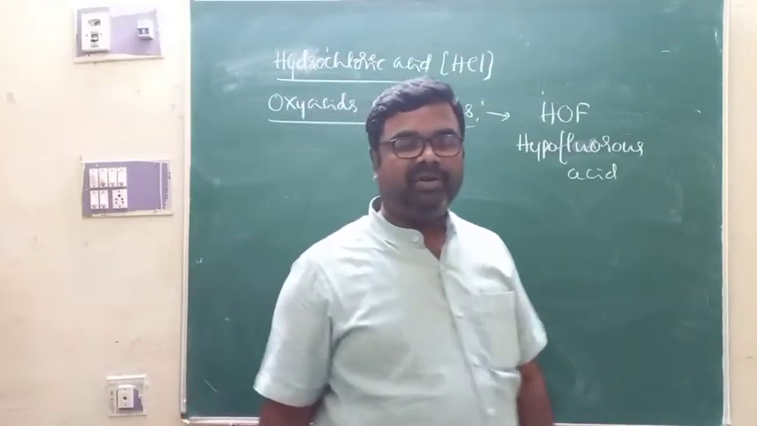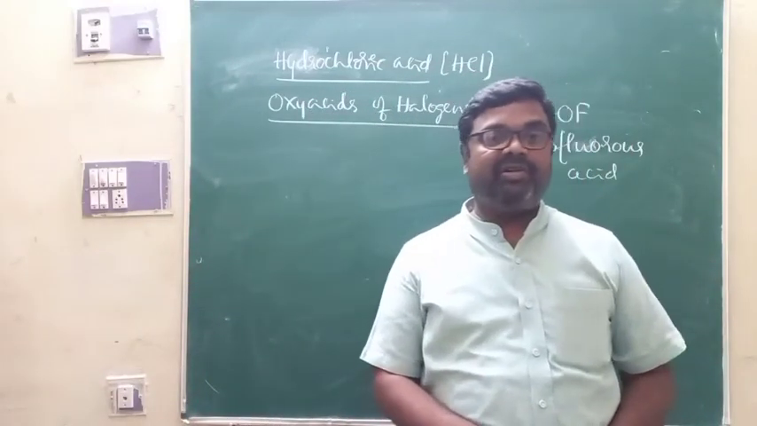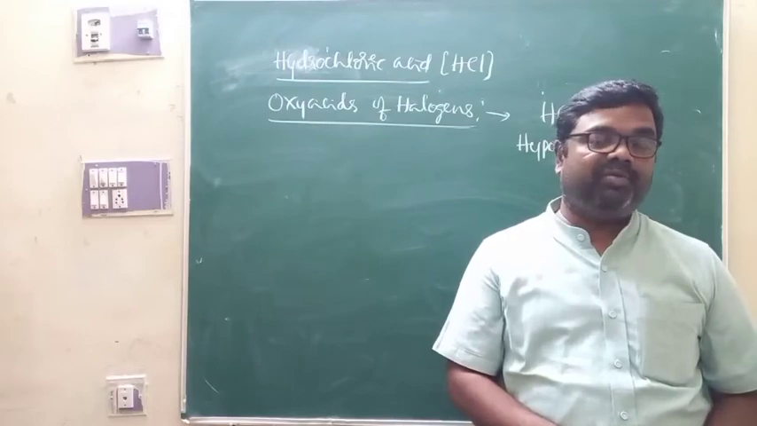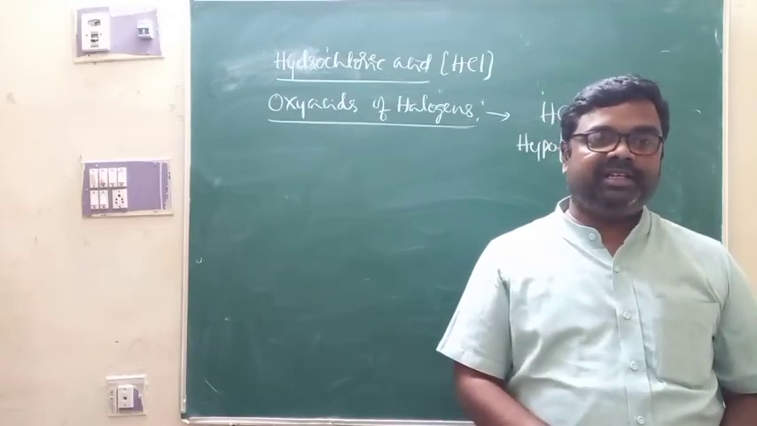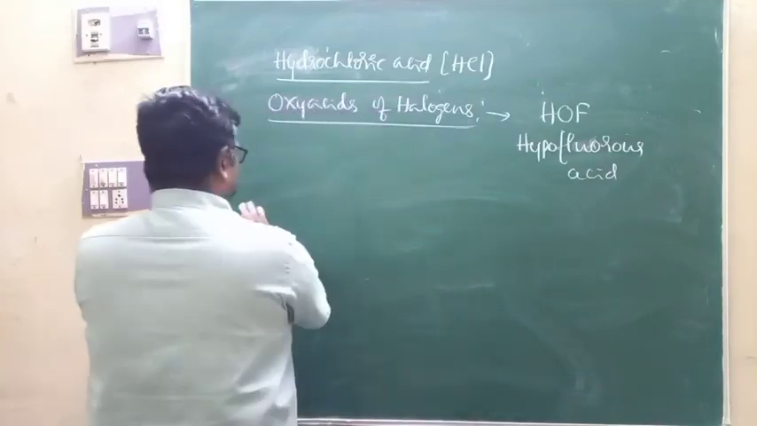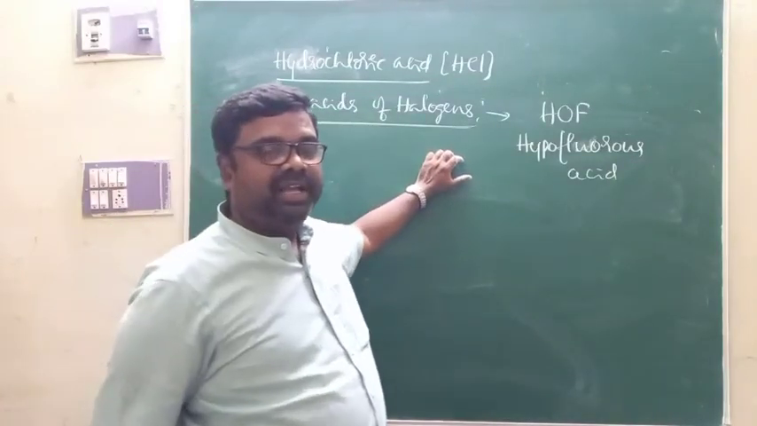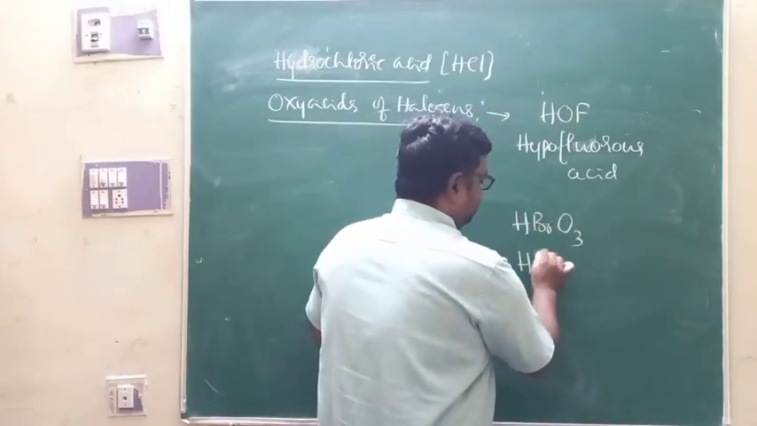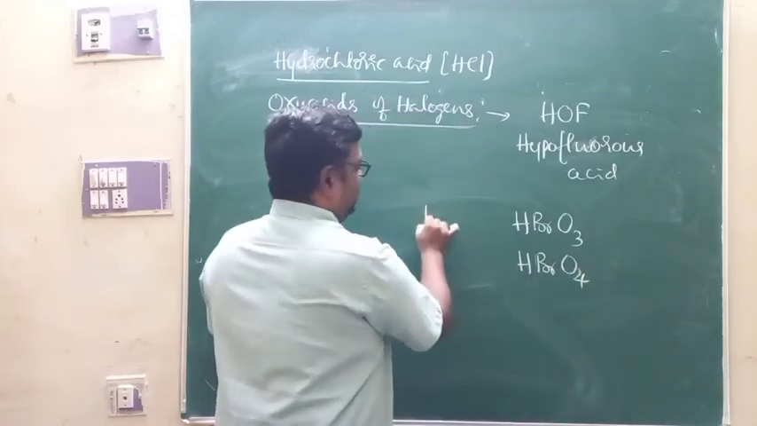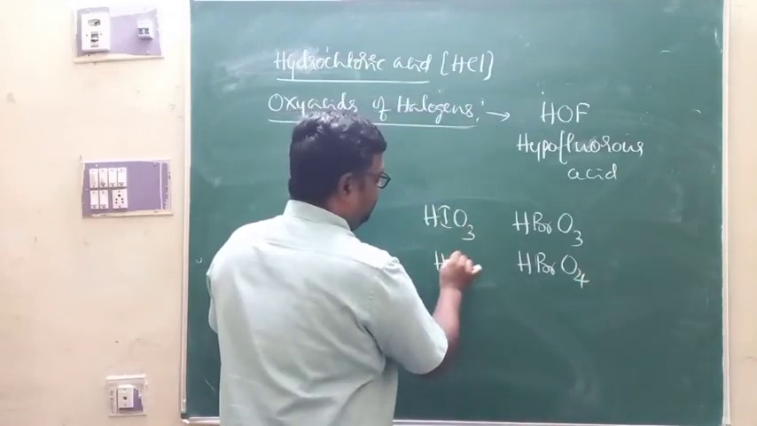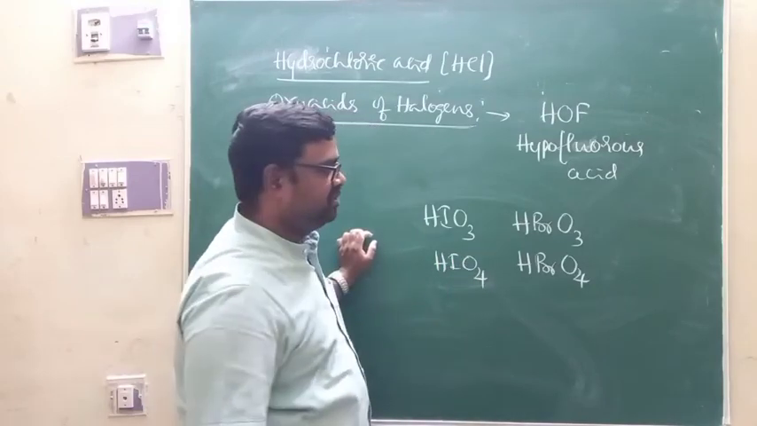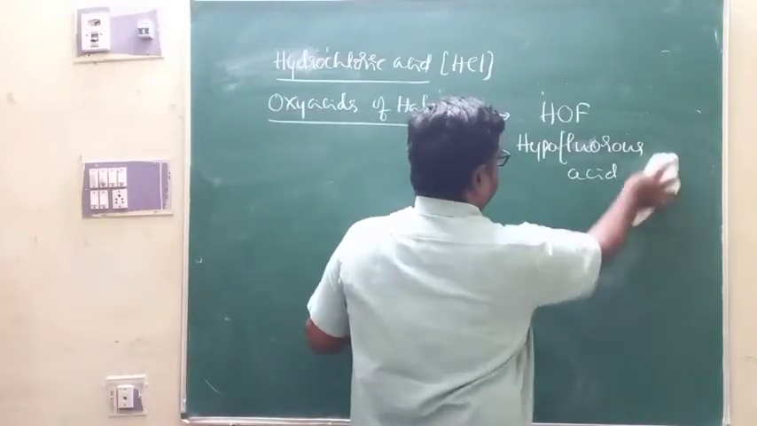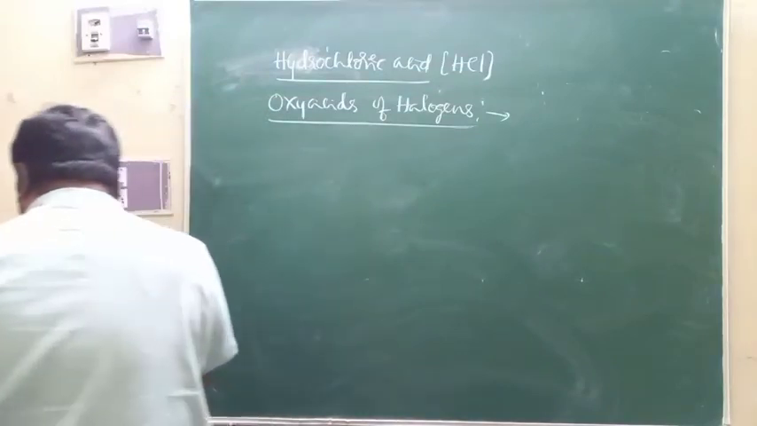Chlorine can form hypochlorous acid, chlorous acid, chloric acid, perchloric acid. Whereas bromine can form bromic acid and hypobromic acid. Iodine can form iodic acid and of course periodic acid. Bromic acid is of the type HBrO3. Perbromic acid, HBrO4. Iodic acid, HIO3. Periodic acid, HIO4. And of course, chlorine can form all types of oxyacids: hypochlorous acid, chlorous acid, chloric acid, perchloric acid.